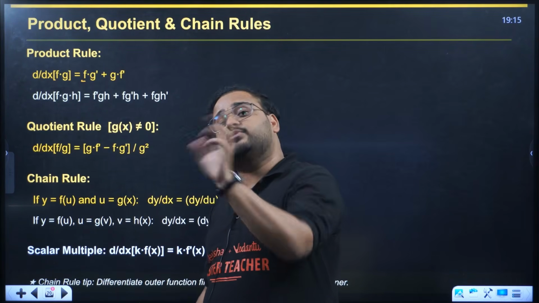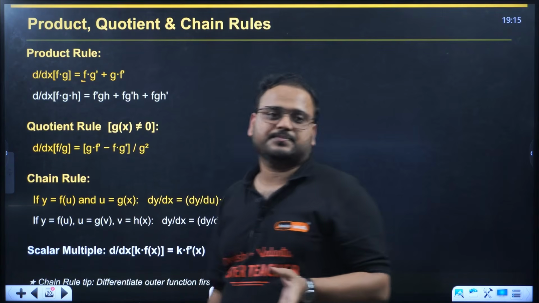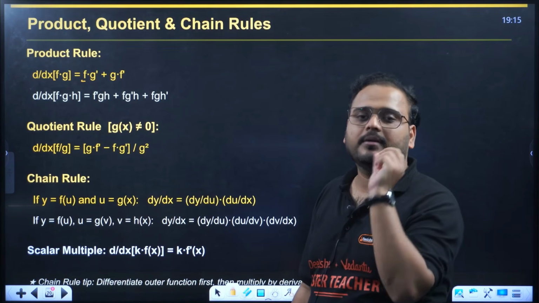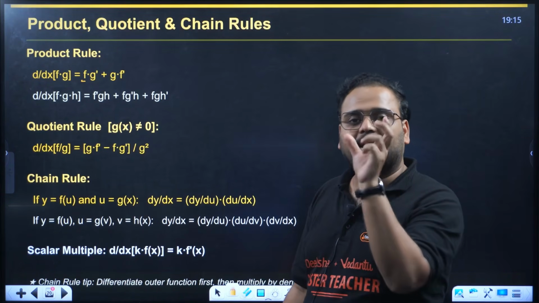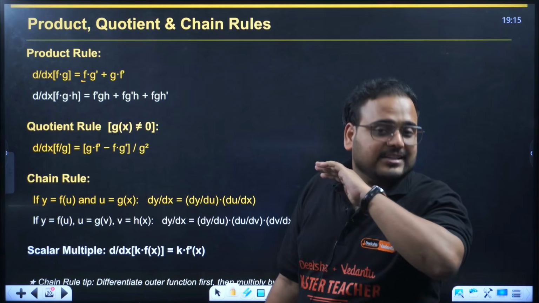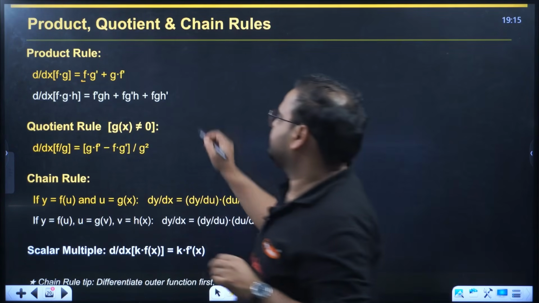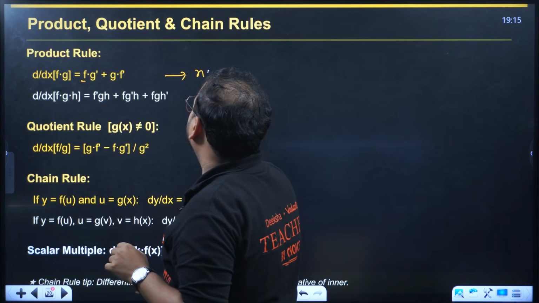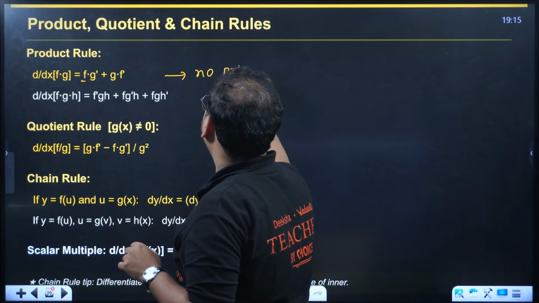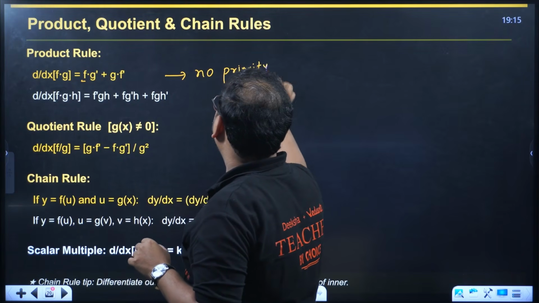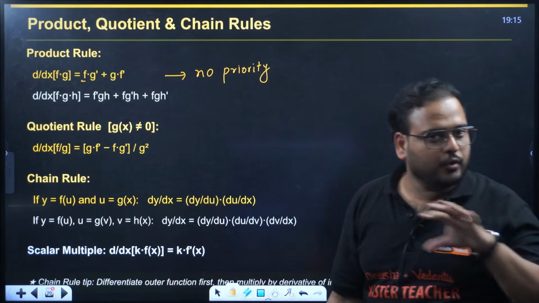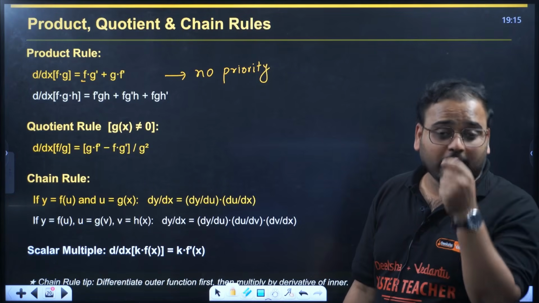Next, keep g as it is, differentiate f, so f dash. In the product rule, you differentiate one function at a time and keep the others as they are. And there is no preference order, no priority order. Very important, no priority in the product rule.